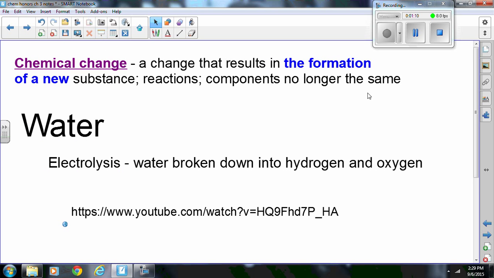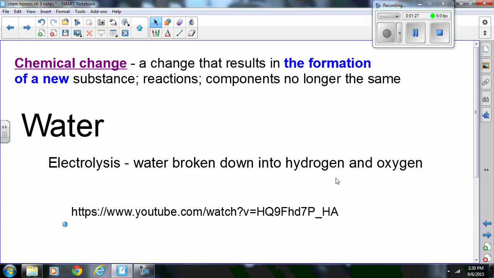Chemical changes, on the other hand, will result in the formation of a new substance. So basically, any reactions in chemistry where you have reactants on the left and products on the right, that's chemical change. It's an actual reaction because your products are no longer the same as the reactants.